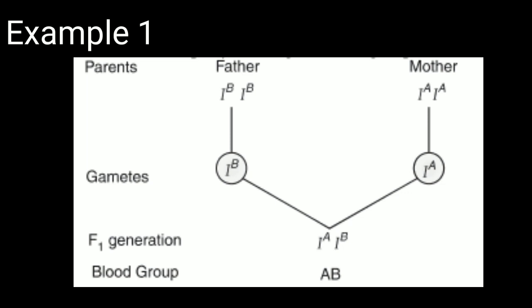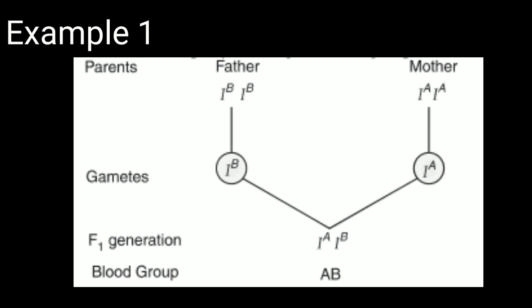So the gametes will bear the same type of alleles, and as we know, gametes are haploid in nature, so only a single IB and a single IA is written. Now when these two gametes fuse with each other, the character for blood group from both the parents becomes IAIB, and that particular individual or offspring will bear the blood group AB, which we know is co-dominance.